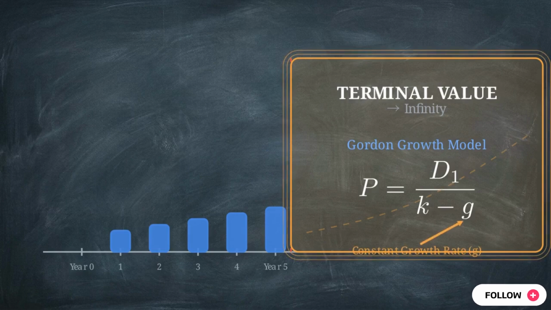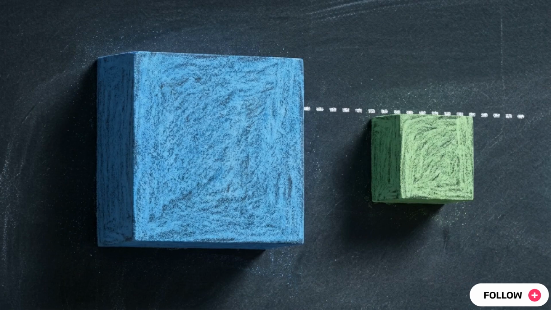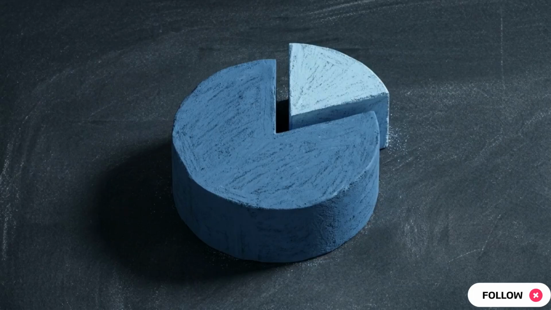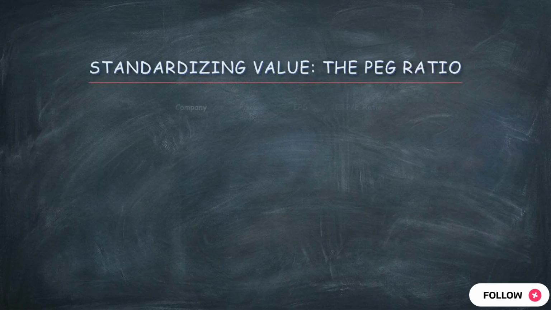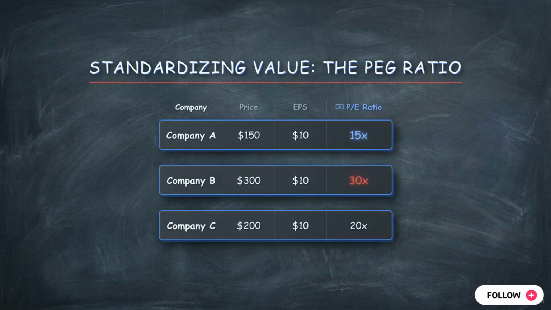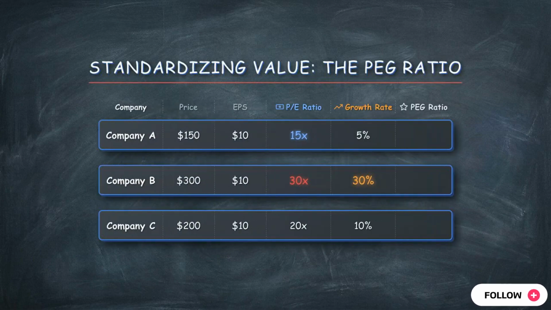rate forever. This perpetual growth rate cannot logically exceed the broader economy's long-term nominal GDP growth rate. Since terminal value accounts for up to 80%, analysts balance the assumptions of the DCF model with a secondary, reality-based heuristic: relative valuation. Standardized multiples allow for peer-to-peer comparison by measuring what we pay against what we get.